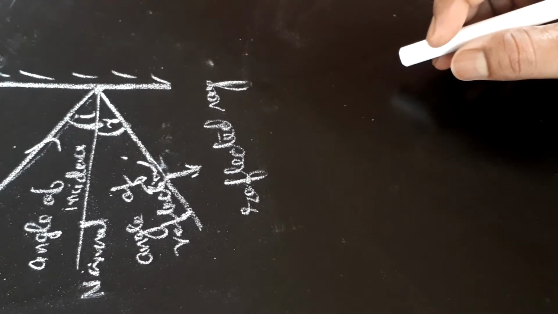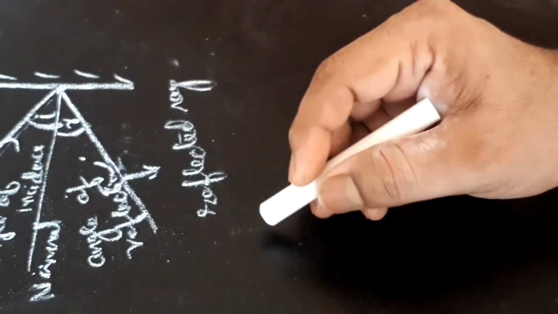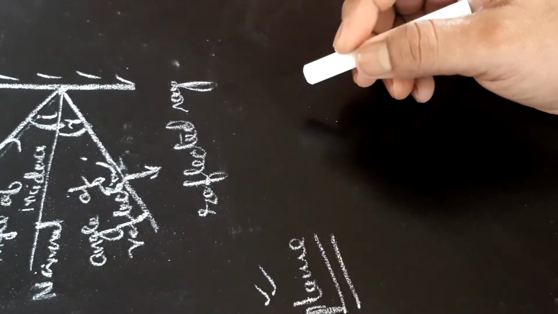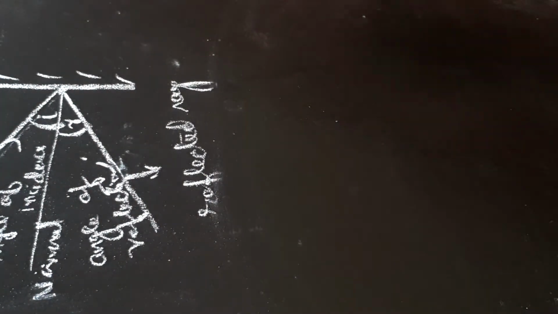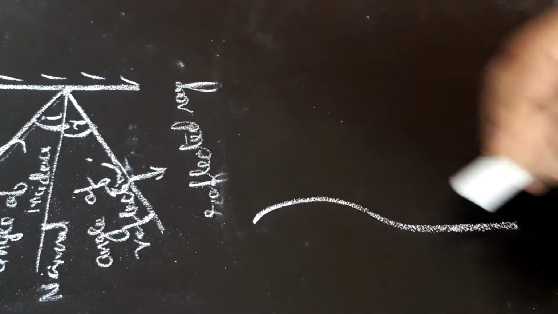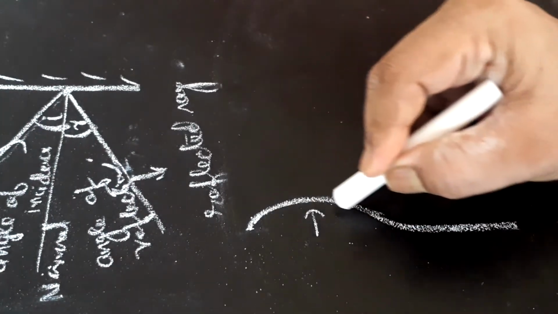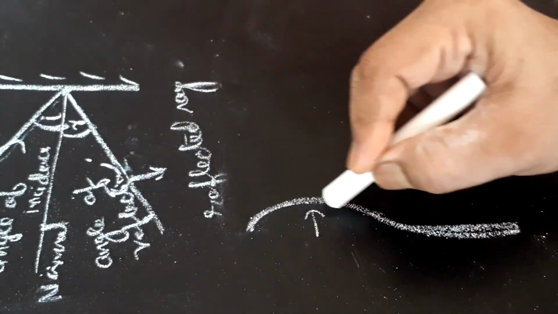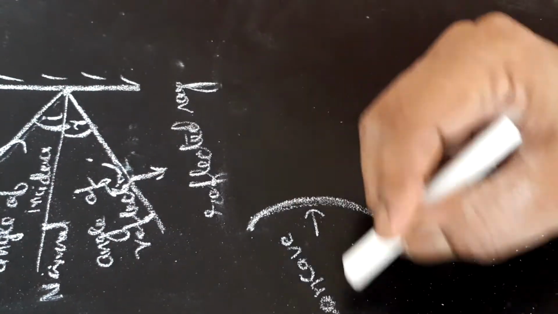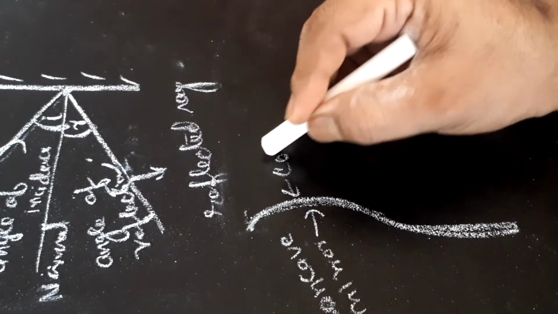Now we will talk about three types of mirror. One we have talked, plane mirror. We will talk about spherical mirrors. There are two types of spherical mirrors. First of all, if we talk about a spoon, suppose this is a spoon, a highly polished spoon, this inner surface acts as concave mirror, and this surface acts as convex mirror.